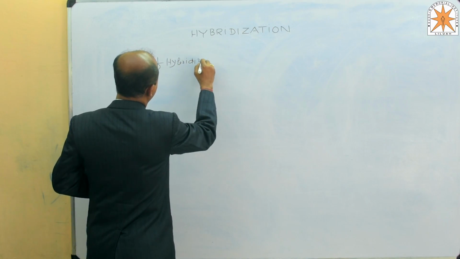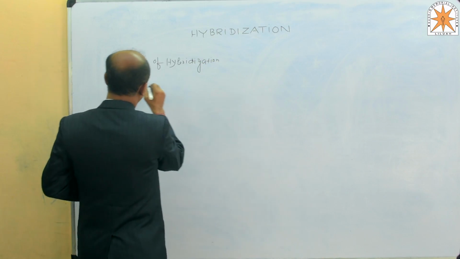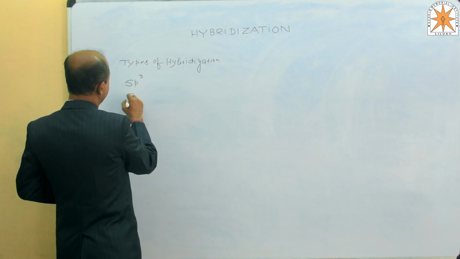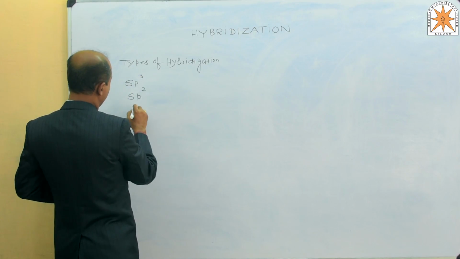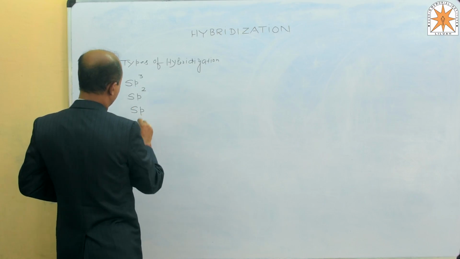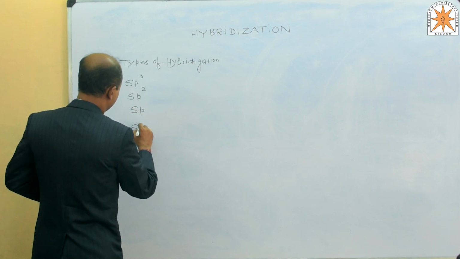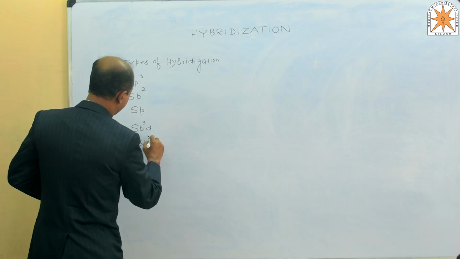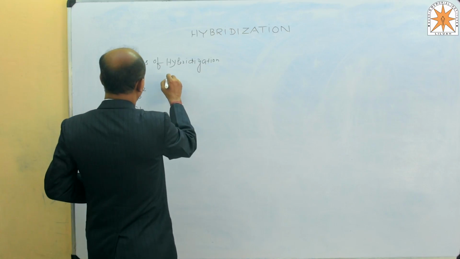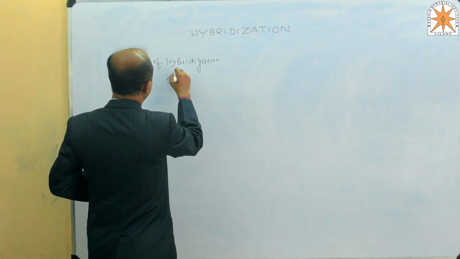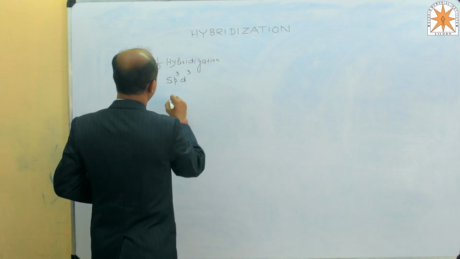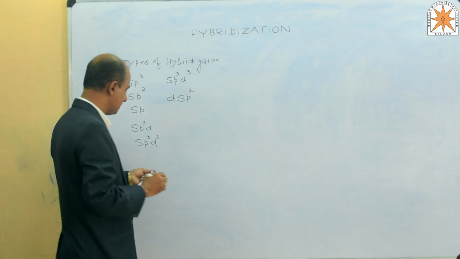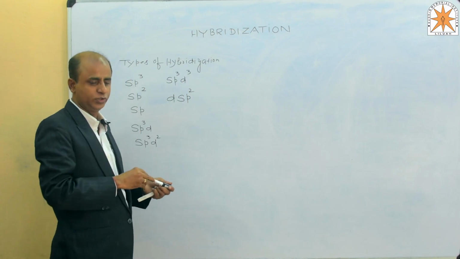The first type is sp3, second one sp2, third one sp, fourth sp3d, then sp3d2, next one sp3d3, and last is dsp2. This is a special hybridization. I have already explained sp3.